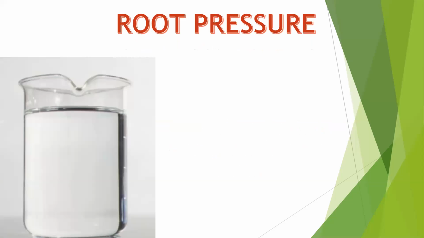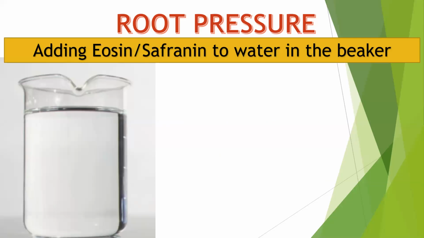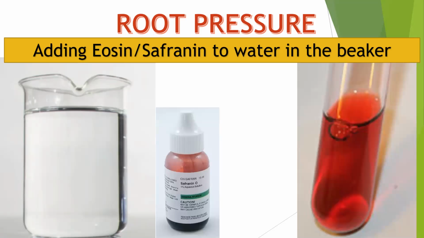Okay, so the first step, we take a beaker filled with water. We know how much water we have taken. Then we add a stain. Stain can also be called dye. Right now we cannot directly add safranin or eosin stain to water. Therefore, we first take the stain and add it to a small test tube. We'll mix hardly 1 or 2 drops of the stain in the test tube, and then we'll add this water of the test tube to the beaker.